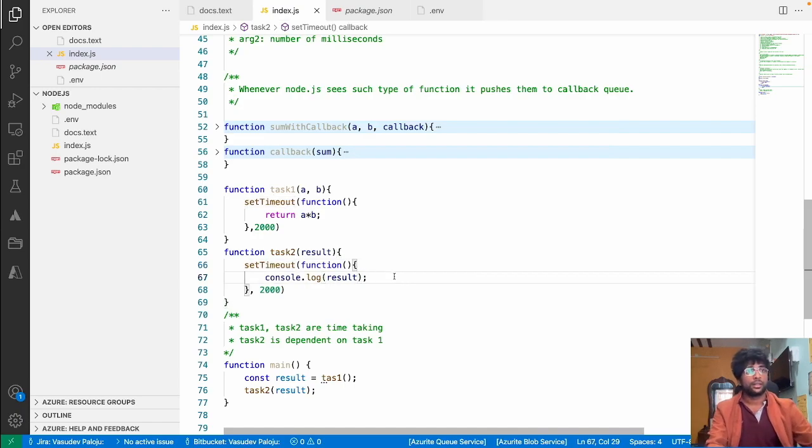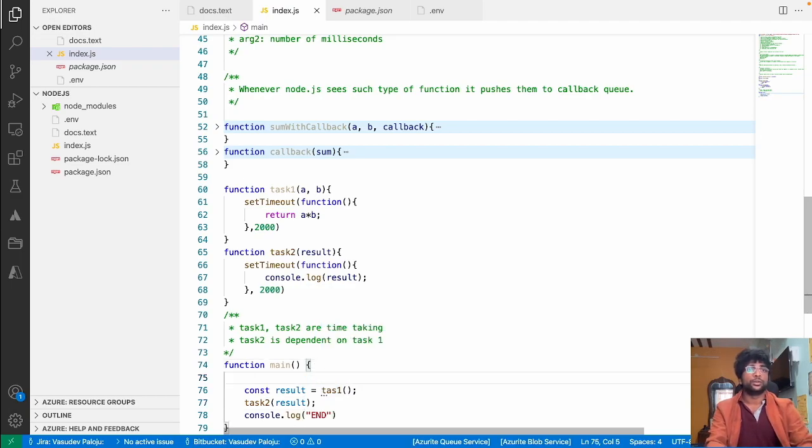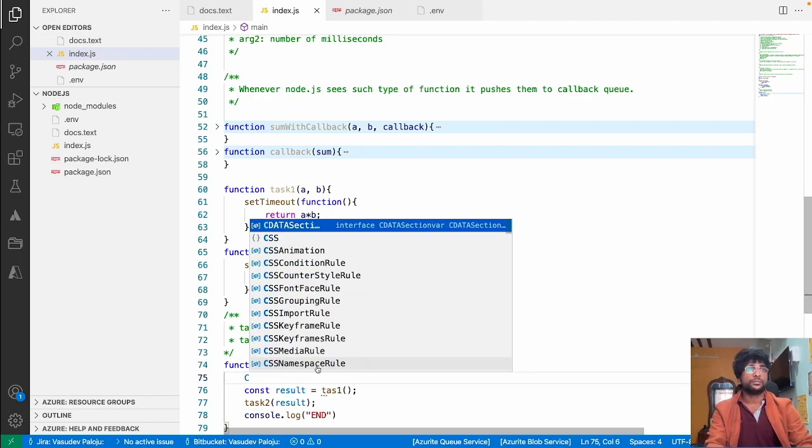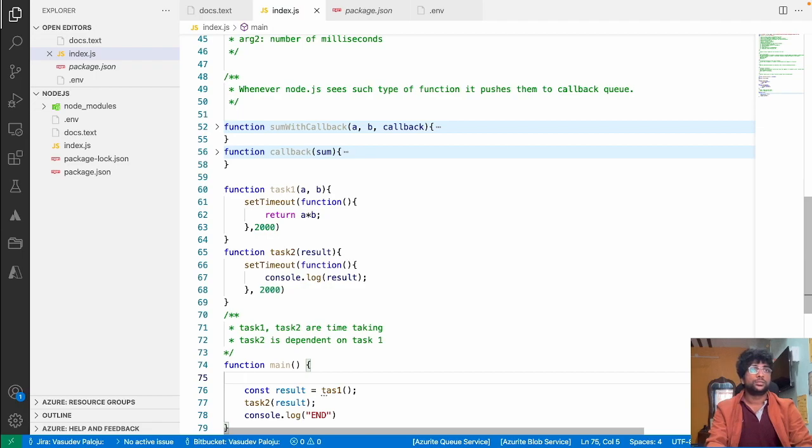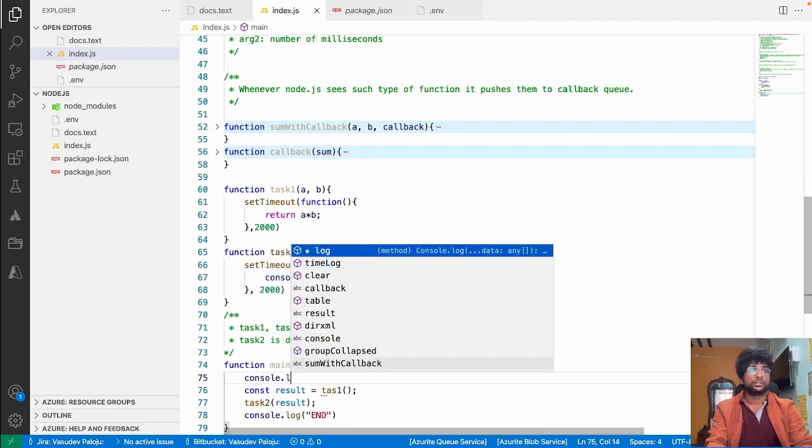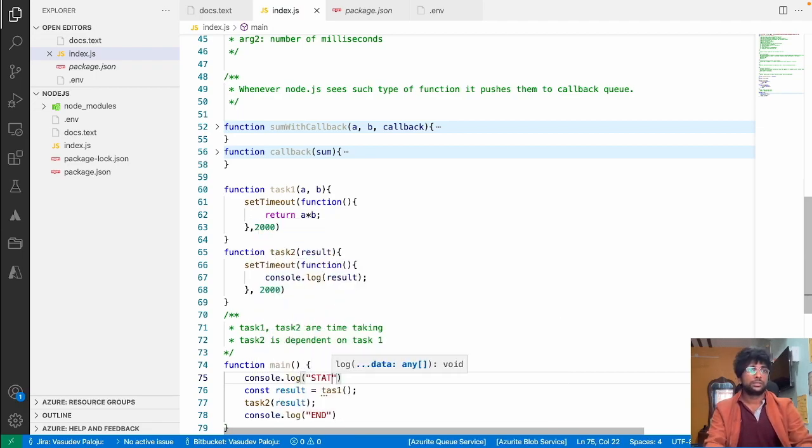Now after this, I'll just do console.log start and end. This is going to be end, and this is going to be console.log start, right?